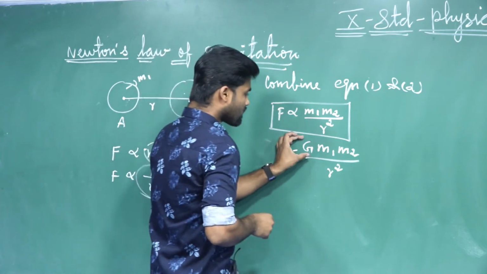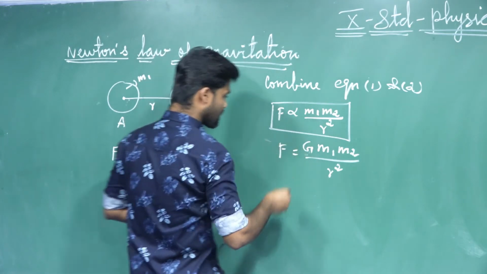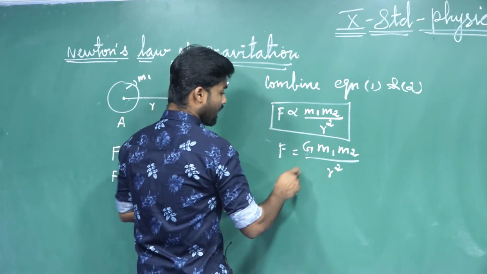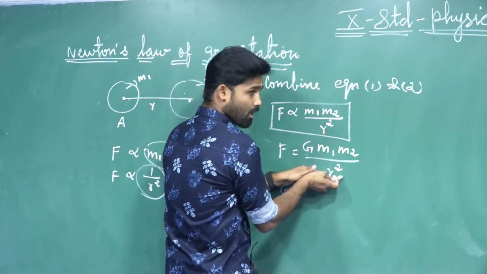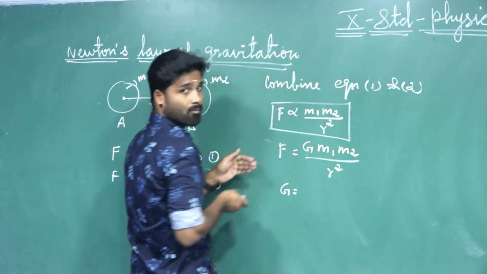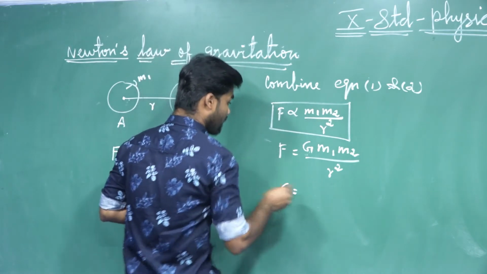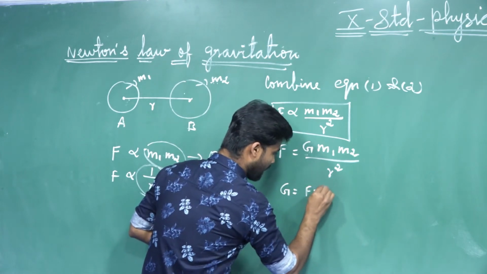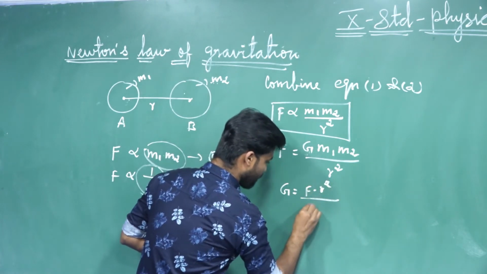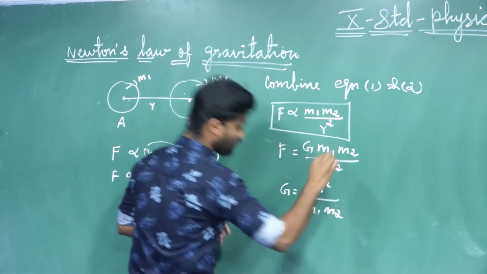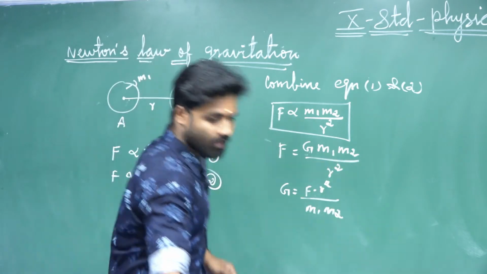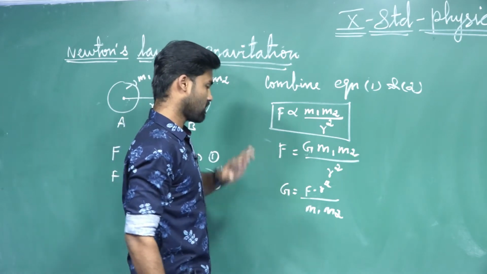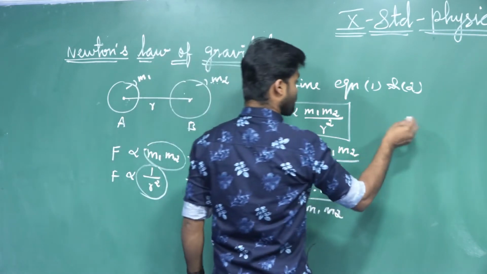And if you want the universal gravitational constant, what will we get? G equals, in this R square, if it goes from the denominator to the left hand side, what will we get here? Definitely it converts to multiplication. So G equals F R square divided by m1 m2. Okay, so now what should we do? We should give the unit for this universal gravitational constant. So what is the unit?